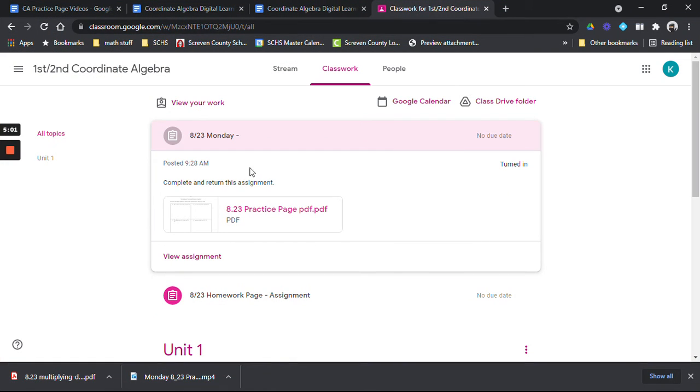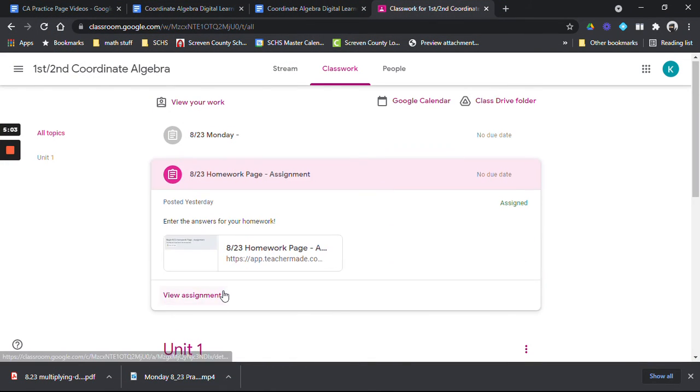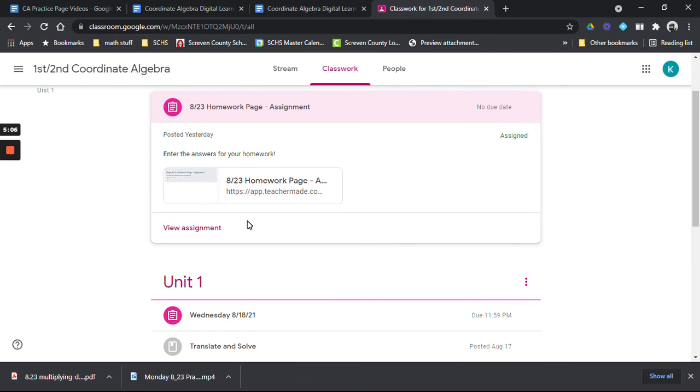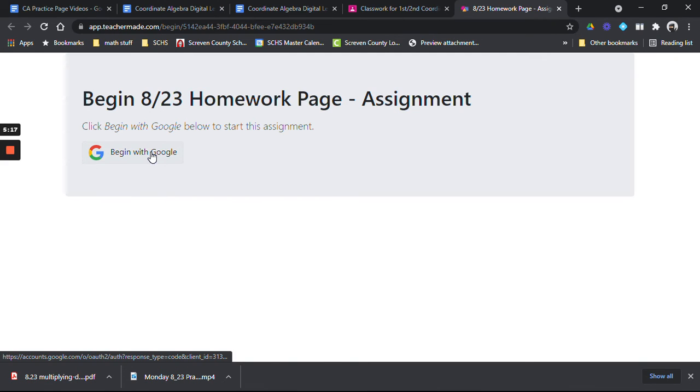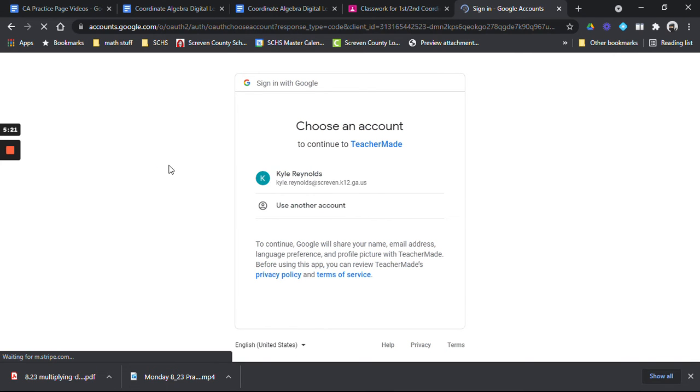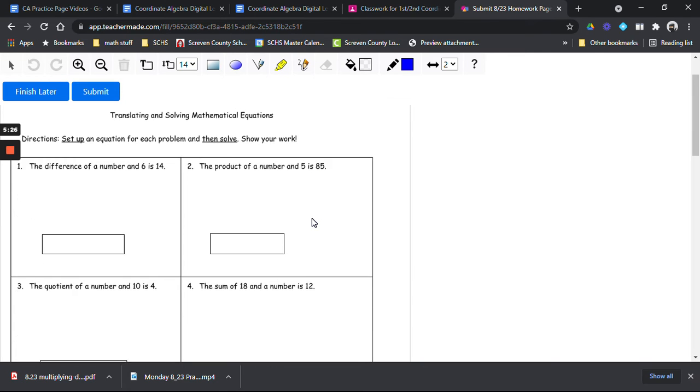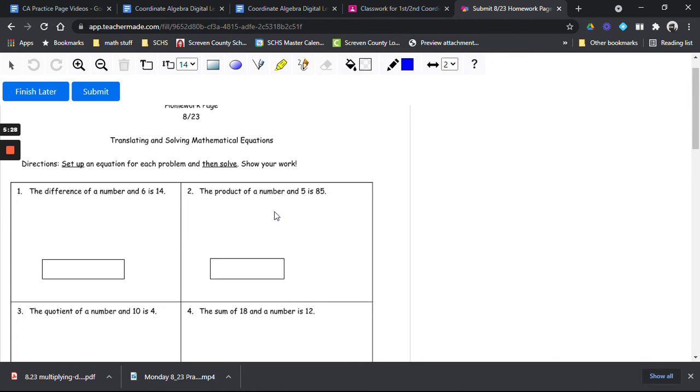The next thing I wanted to show you is your homework page. So you're going to submit a picture of your work for your homework page, and you're going to have a link to something called Teacher Made. You're going to click. It's going to give you this option. It's going to say Begin with Google. You're just going to hit Begin with. Make sure you're signed into your Google account, which you need to be to get in Classroom anyway. And then you'll notice this homework page is going to look like this. It's going to look exactly like what you just wrote all your answers down on, but this time there's boxes.